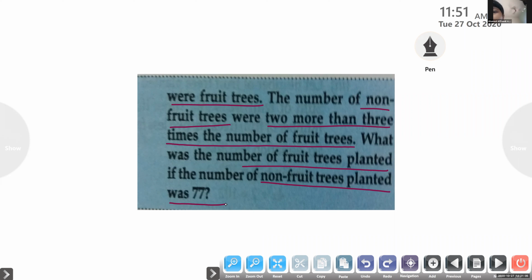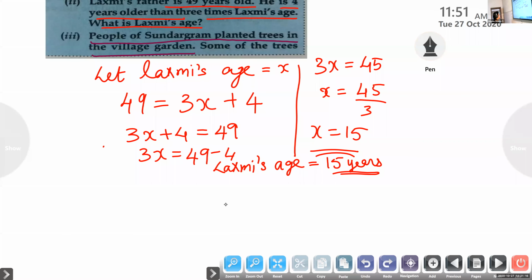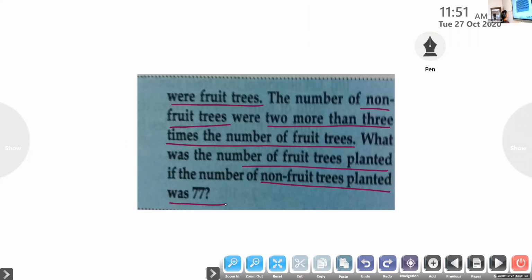Can you please show the first page of the question? There is only one sentence: the people of Sundargram planted trees in a village garden. No need to copy the question, I will send it. Only listen to it, and you write the answers.